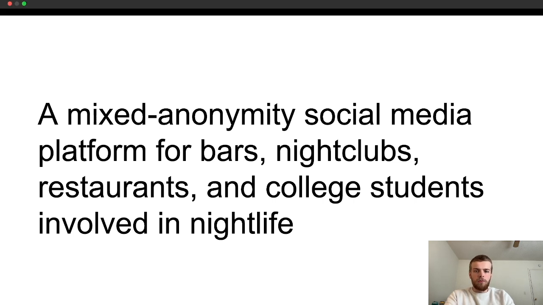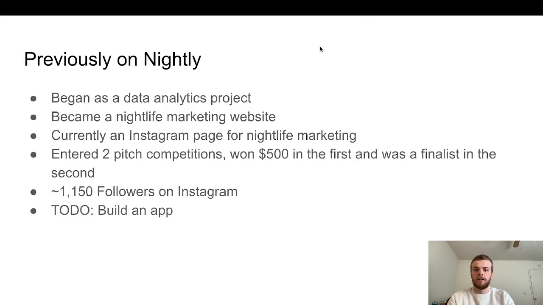We began as a data analytics project. I wanted to do some basic data analytics. I'm an economics major, and I wanted to see what factors change the amount of traffic that goes into bars, restaurants, and nightclubs depending on what's going on.